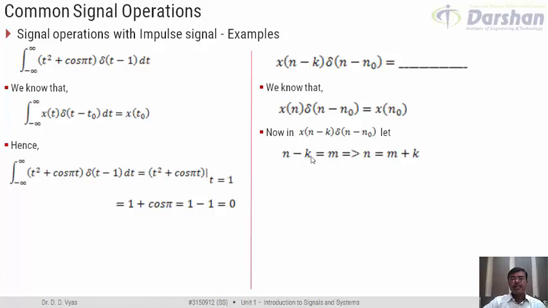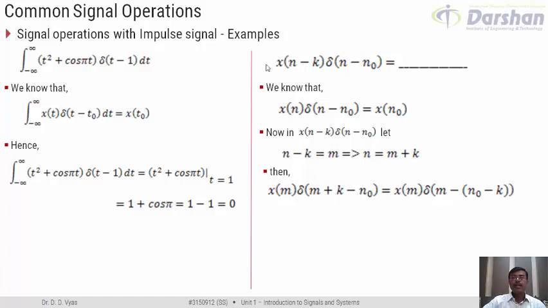If I suppose n minus k to be equal to m, then I can also write n is equal to m plus k, that is I would have to substitute n by m plus k. So now if I substitute this in the given expression, in place of n minus k I would substitute m, so I would get x of m, and instead of n I would have to substitute m plus k, so I would have m plus k minus n0.